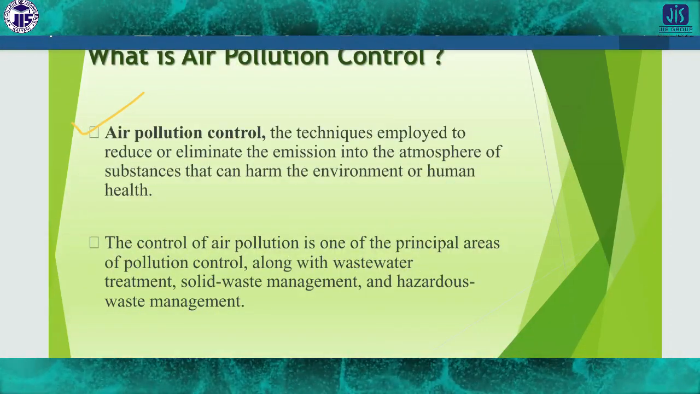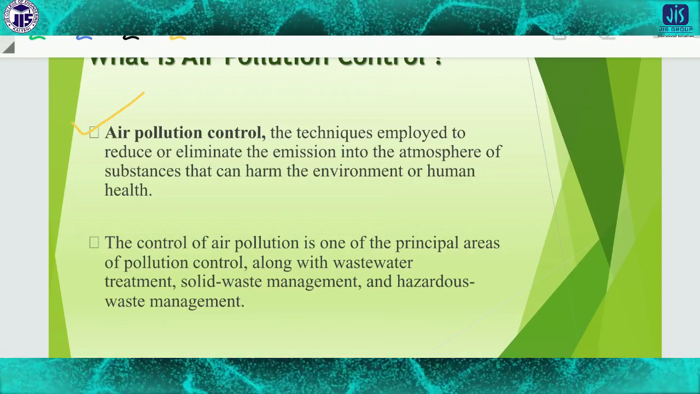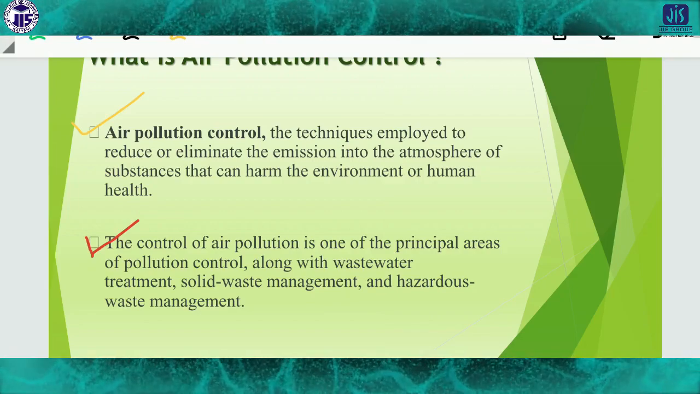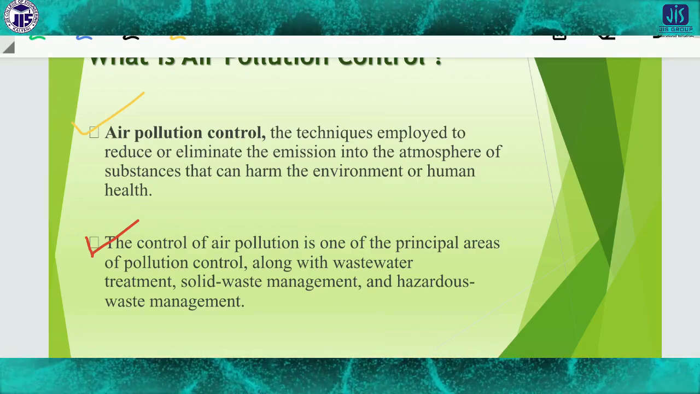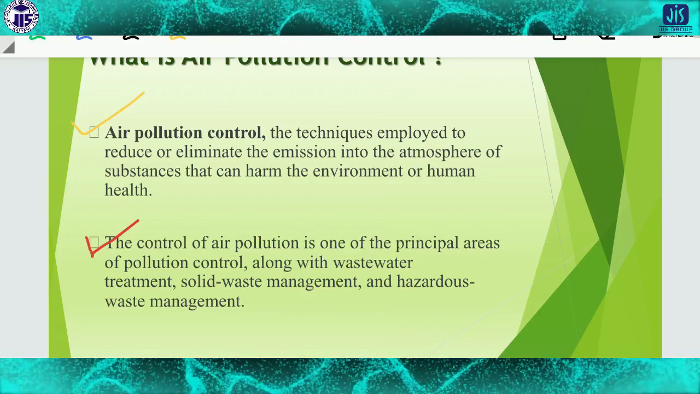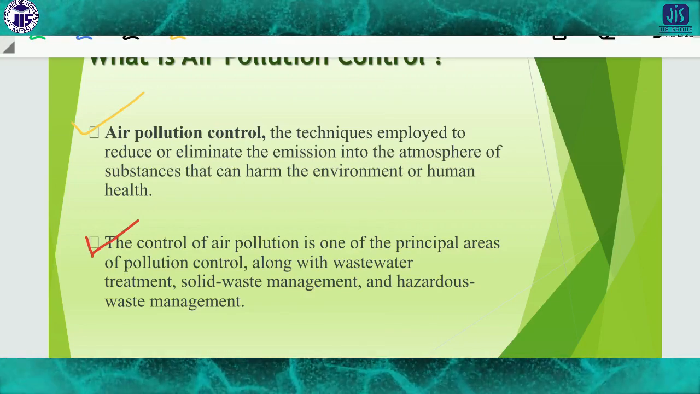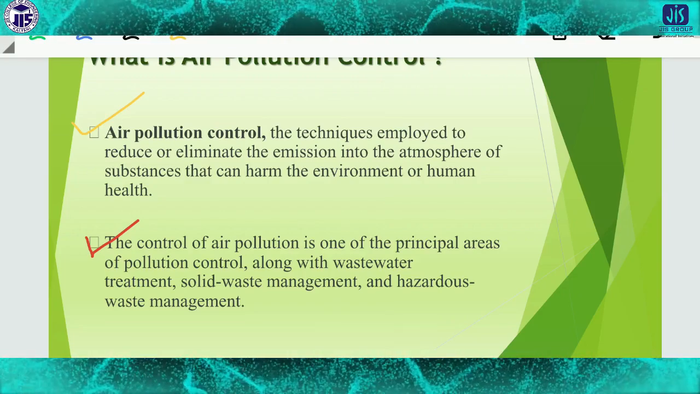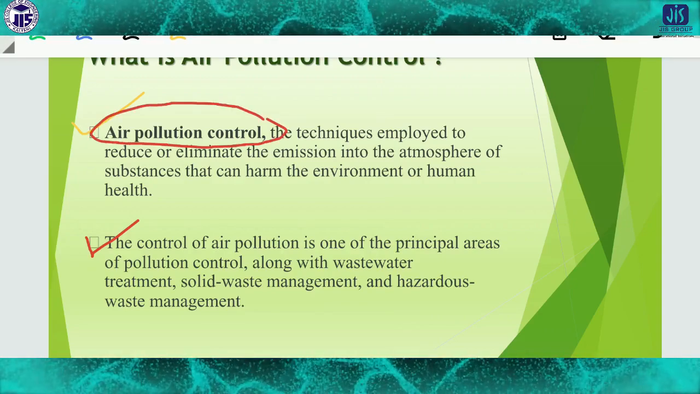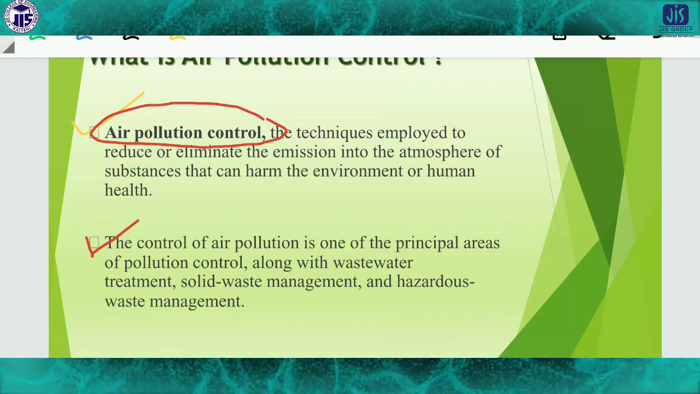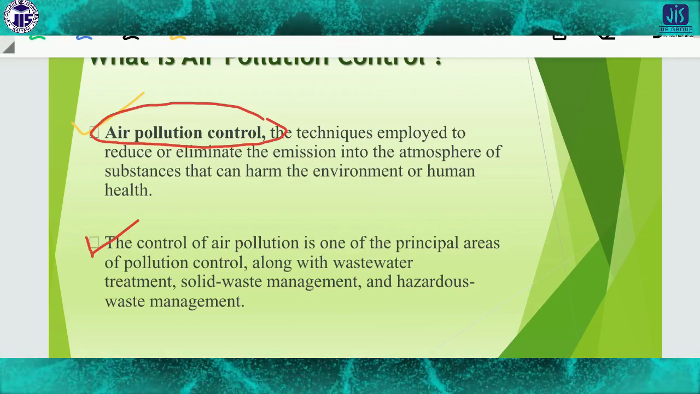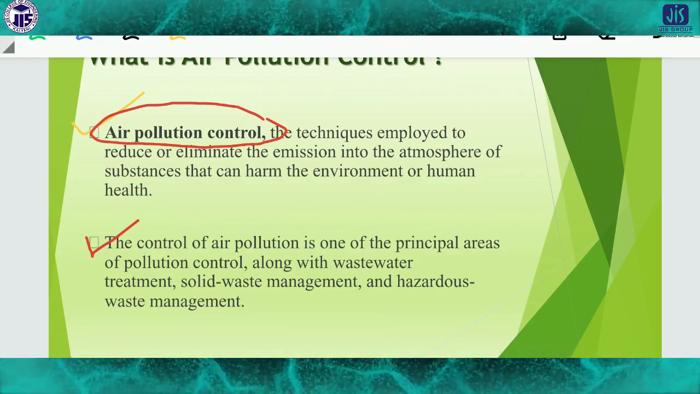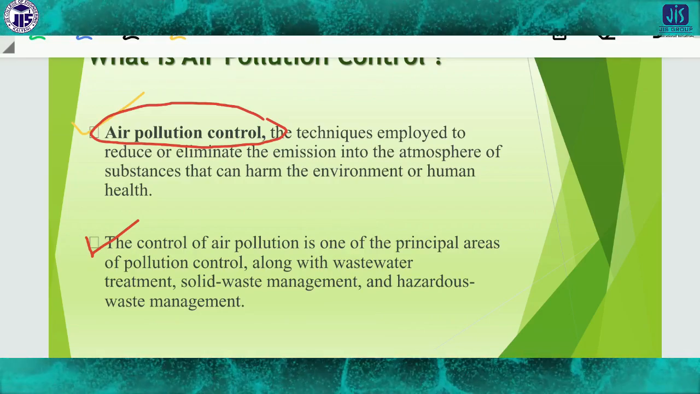The control of air pollution is one of the principal areas of pollution control, along with wastewater treatment, solid waste management, and hazardous waste management. We already discussed solid waste management and wastewater treatment in other classes. So along with all these, air pollution control is another important technique, and we have to keep in mind that it is very important compared with other pollution control.